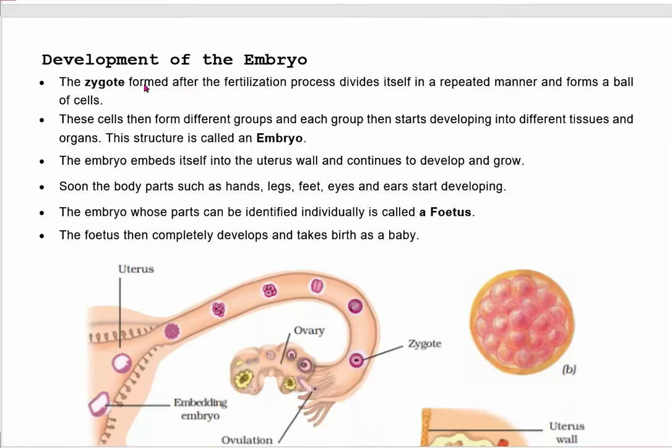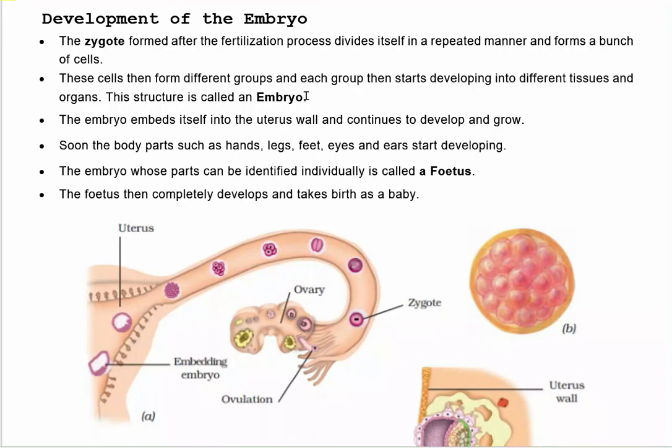Now the development of the embryo. The zygote formed after the fertilization process divides itself in a repeated manner and forms a bunch of cells. These cells then form different groups, and each group starts developing into different tissues and organs. This structure after the division of the zygote is now called embryo.